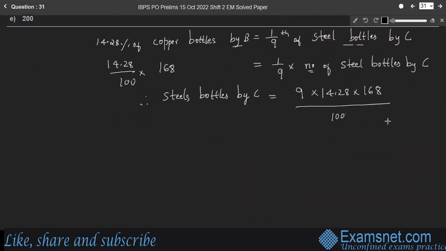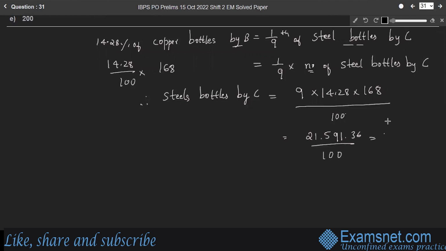Simplifying, 9 into 14.28 into 168 gives 21,591.36 divided by 100.